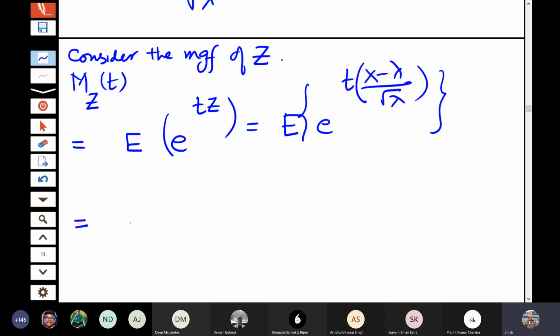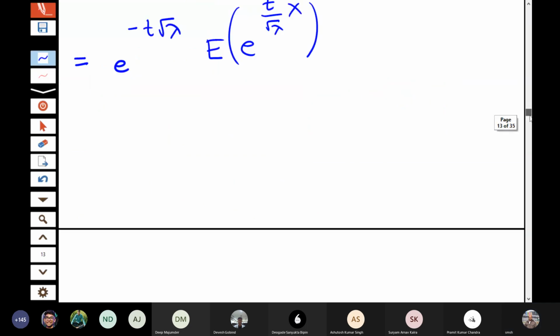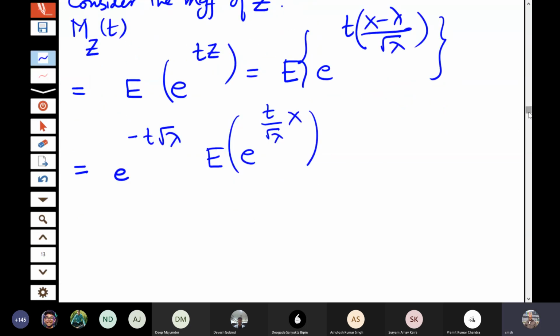So this is then e to the power minus t root lambda, and then it becomes expectation of e to the power t by root lambda times X. Is this clear? So this is nothing but the moment generating function of X at the point t by root lambda.